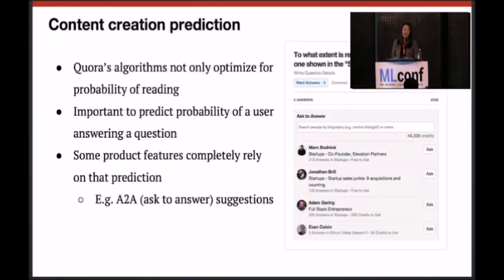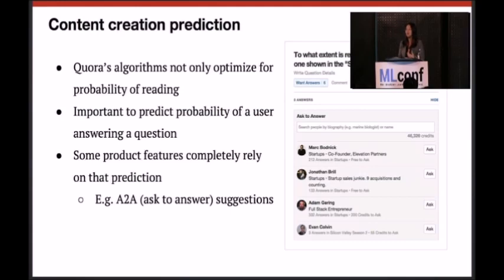Okay. So far I've talked a lot about applications of machine learning that are related to how we recommend and rank things for users to read. But recall that Quora is not just a news site where people come to purely consume content. We also want people to write, because it's in our mission to grow the world's knowledge. A very important problem is how you can do prediction of content creation.